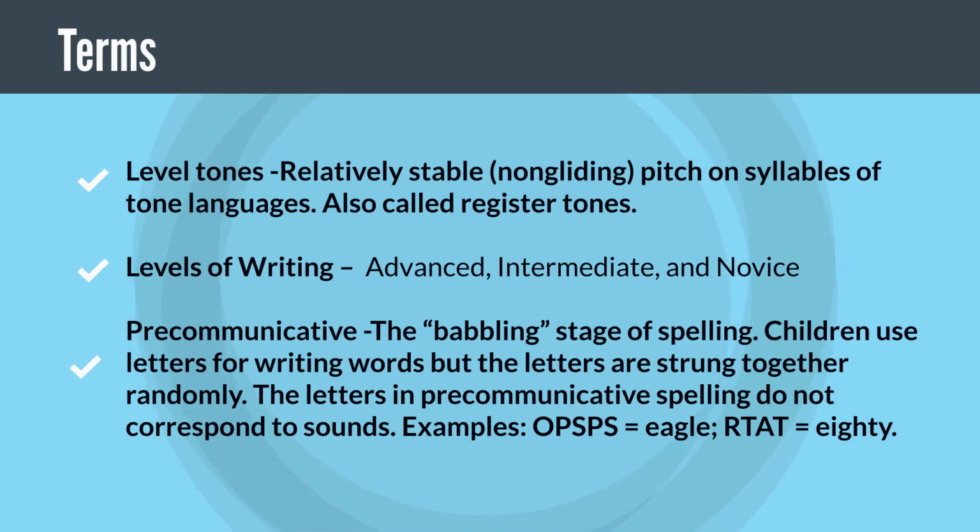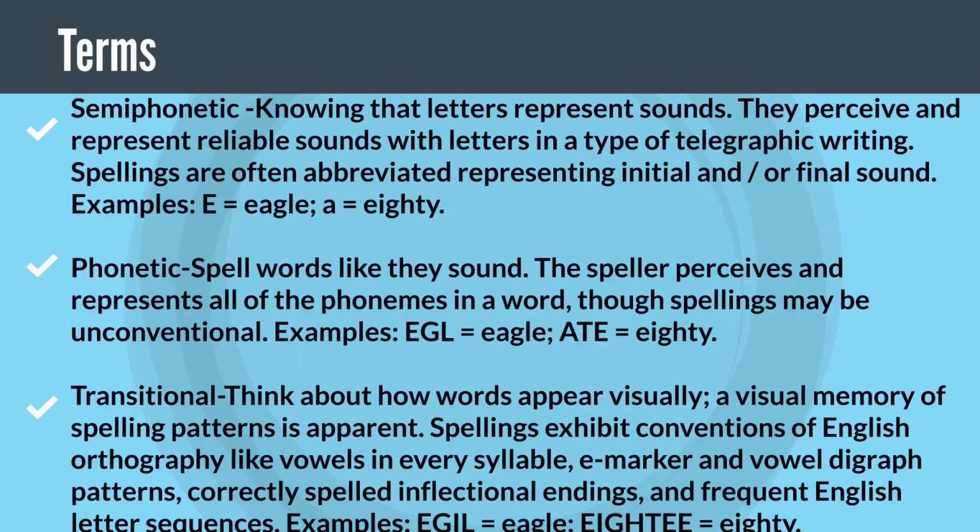Also called register tones. Levels of writing. Precommunicative: the babbling stage of spelling. Children use letters for writing words, but the letters are strung together randomly. The letters in precommunicative spelling do not correspond to sounds. Examples: OPSPS equals eagle, RTAT equals 80.